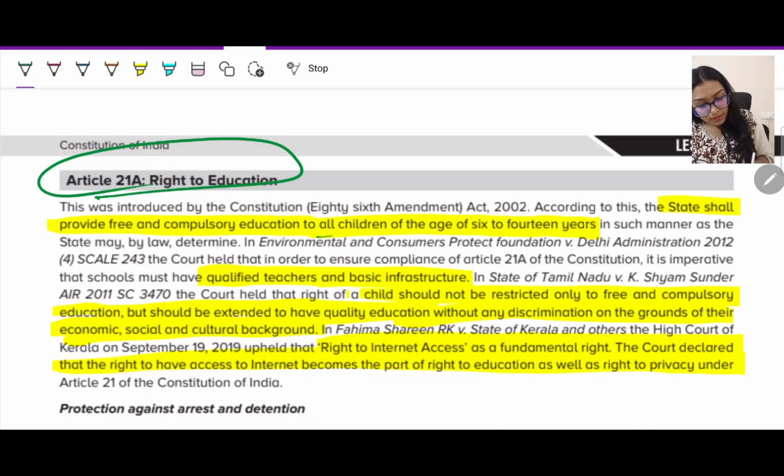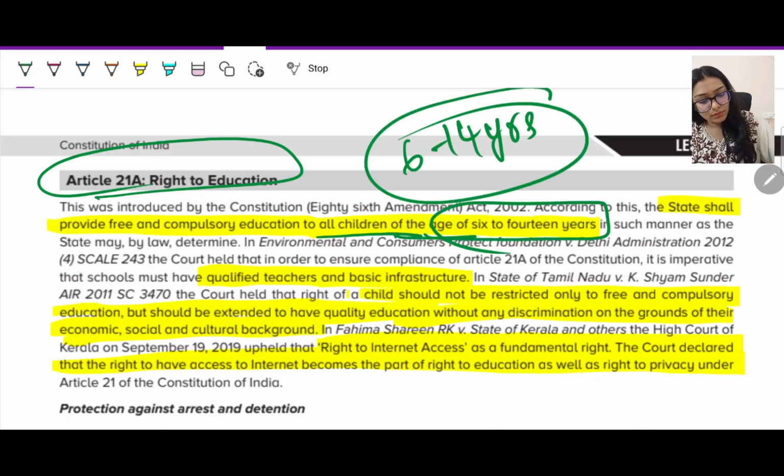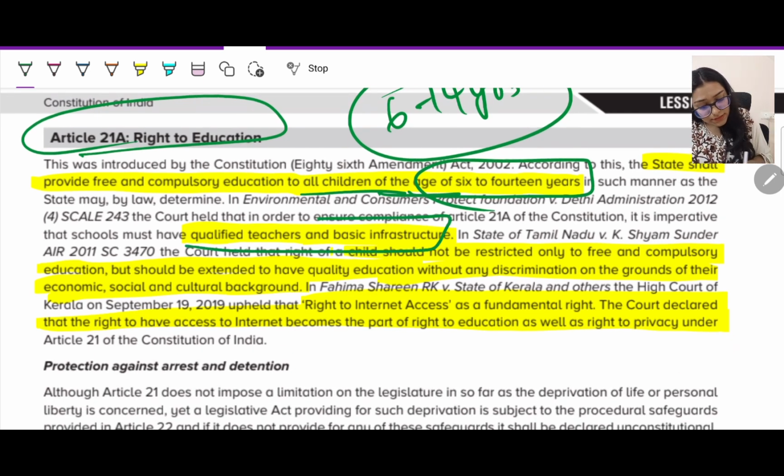Everybody has right to education, but all children from the age of 6 to 14 have the right to education. Primarily they should be educated. Fine. Qualified teachers and basic infrastructure should be there. I've seen a lot of videos on social media where teachers don't even have basic qualification to be teaching students of 6 to 14 years, but yes, they are there. You should always be vocal and raise questions on these particular topics. So qualified teachers should be there, and basic infrastructure should be there.